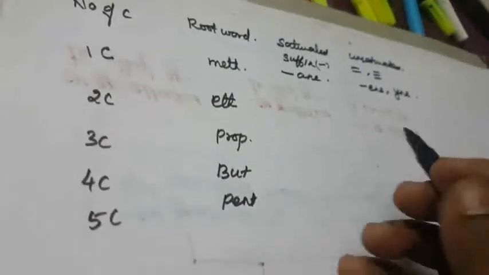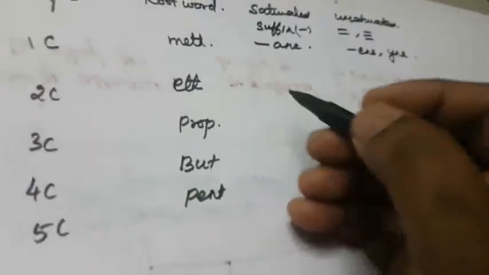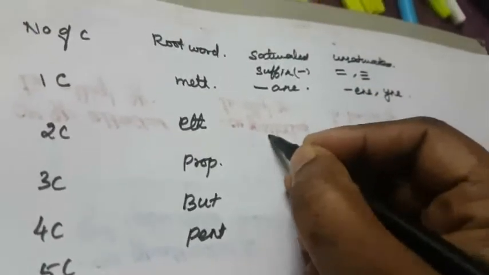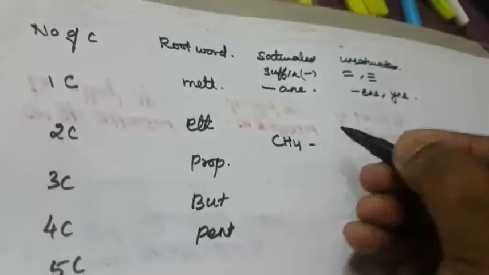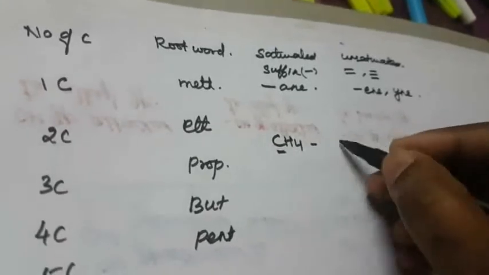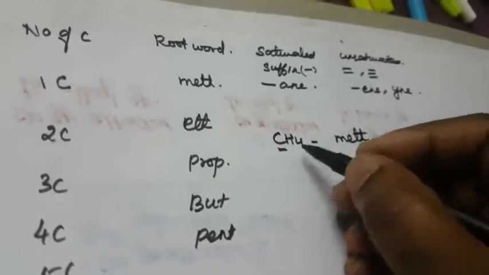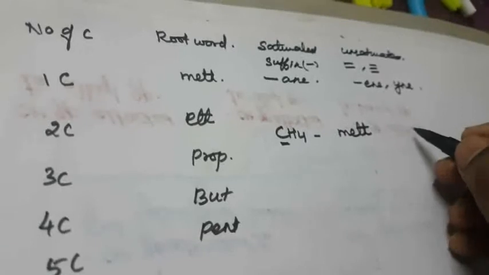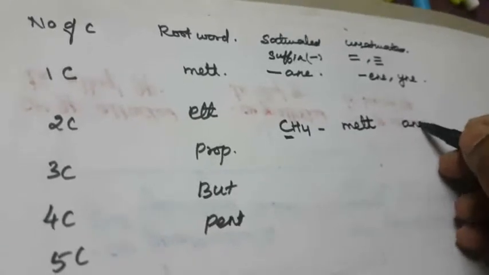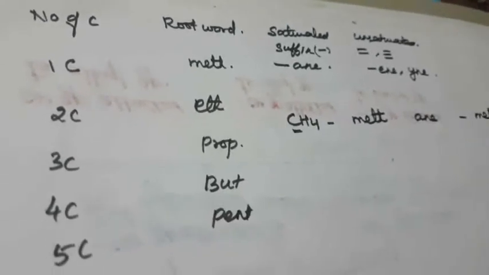So first, here, again, what is the root word? The number of carbons, CH4. What is the root word? Only one carbon, so the root word is meth. The compound has only single bonds, that is saturated. The suffix is ane. What is the compound name? Methane.